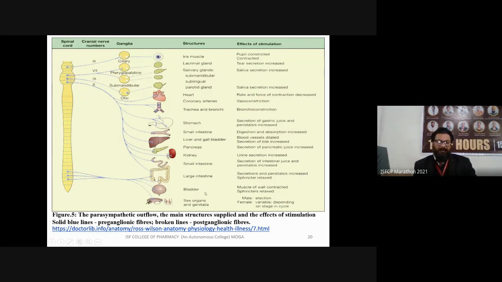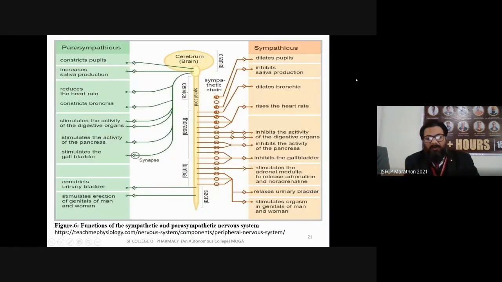But in the bladder, the muscle of the wall contracts and the sphincter is relaxed. In the case of sex organs and genitalia, in male there is an erection. In female, it can vary depending upon the stage and cycle. So these are the collective functions of the sympathetic and parasympathetic nervous system, where we can also differentiate these nervous systems on the basis of neuronal organization and on the basis of functions.